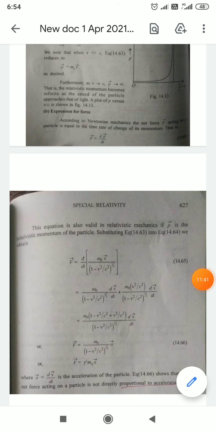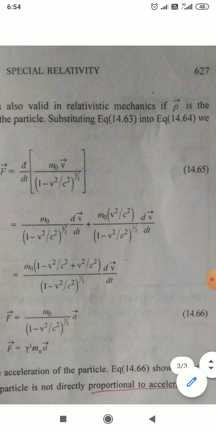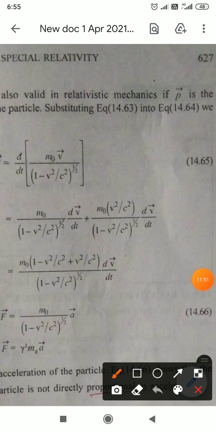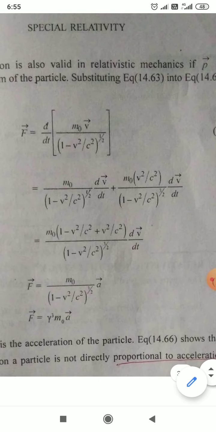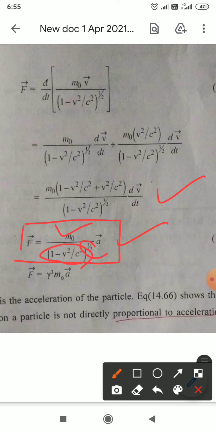Then plus the derivative of 1 by the square root of 1 minus v square by c square, which will be m0 v square by c square over 1 minus v square by c square to the power 3 by 2, into dv by dt. After simplification, we get m0 by 1 minus v square by c square to the power 3 by 2 into a.